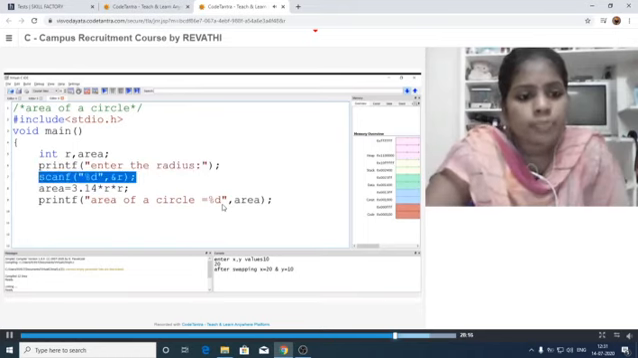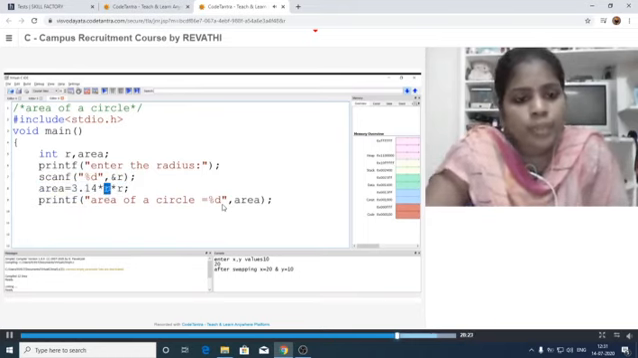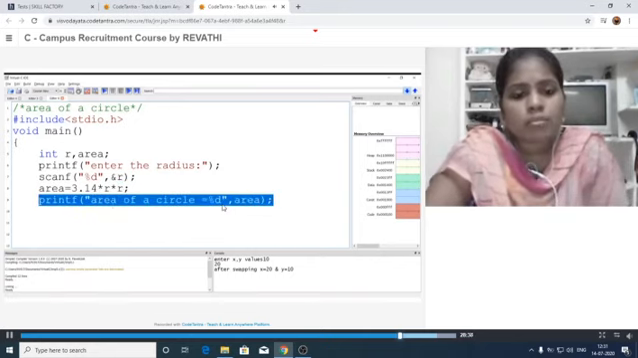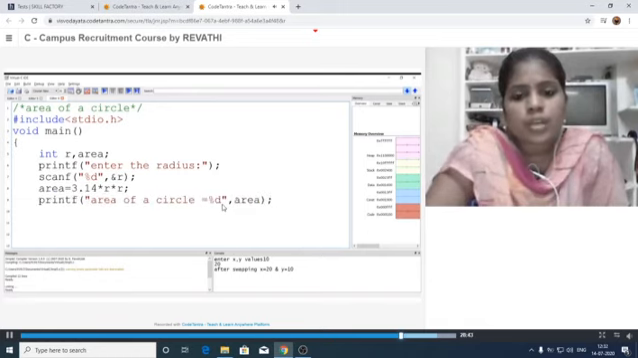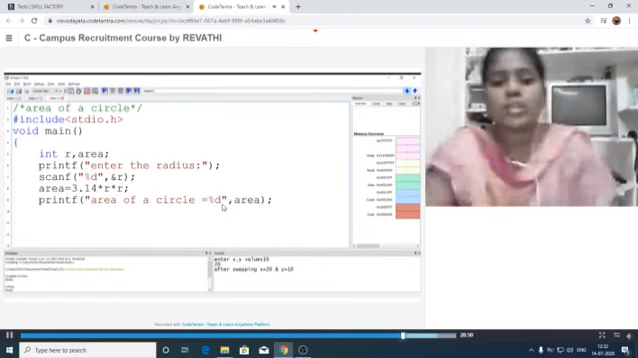Next, calculate the area. That means pi r square. The pi value we already know is 3.14, and r square can be written separately as r into r. After calculating this, the result will be stored in this area. Next, I am printing the result on the monitor. So, area of a circle is equal to %d. Here we have to call the result variable. Our result is stored in this one, so here we just have to call this area. That's it.